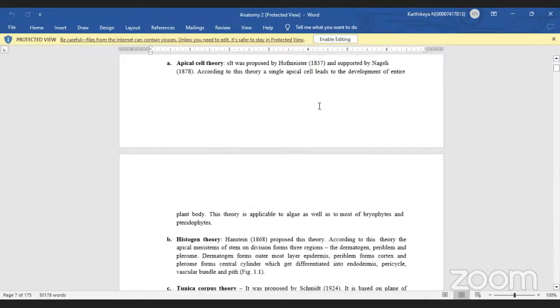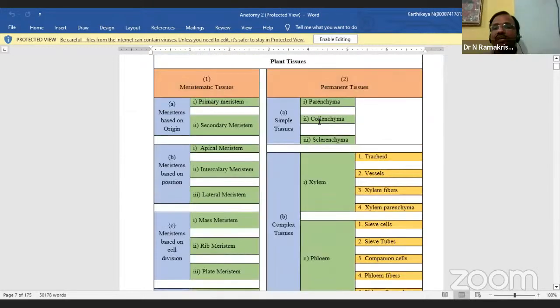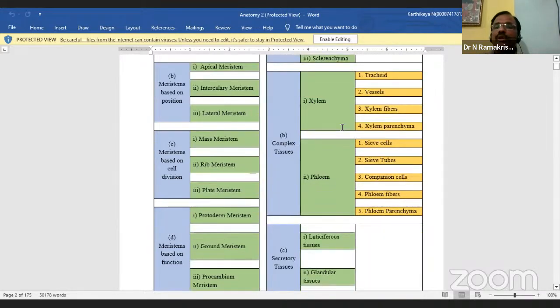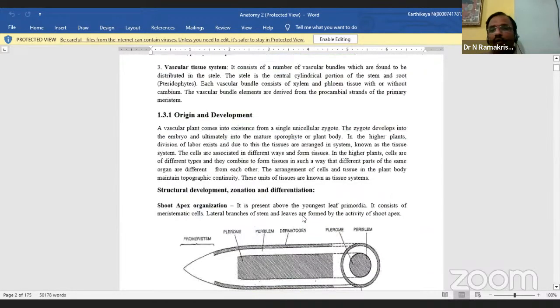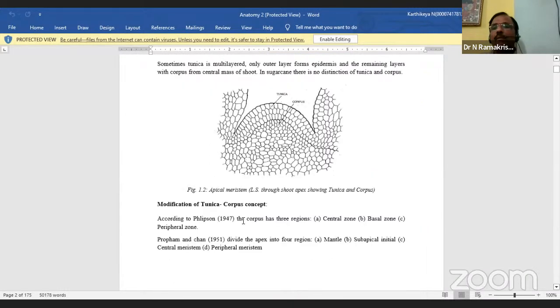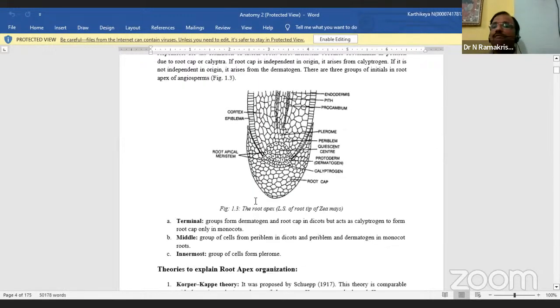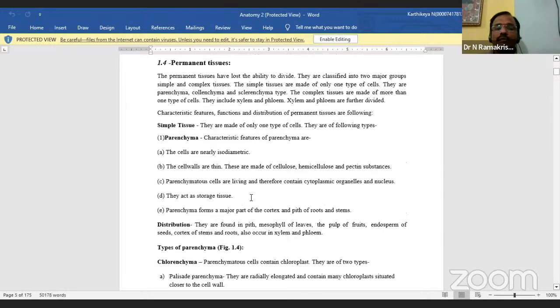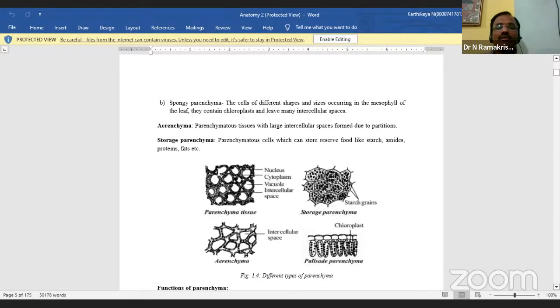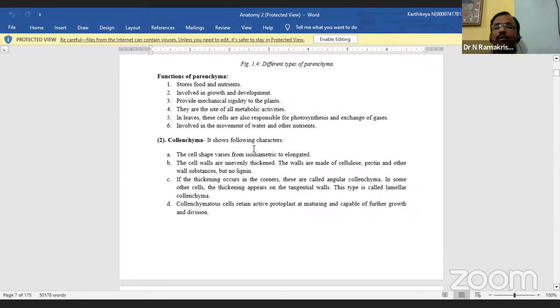Here, now you see this one. The second one is collenchyma, not chlorenchyma. Chlorenchyma is different. Collenchyma is different. Chlorenchyma is only parenchyma tissue. So what is the meaning of collenchyma? After the parenchyma, a little bit advanced, a little bit developmental tissue is there. We call that collenchyma. Now you see this one, this is collenchyma.